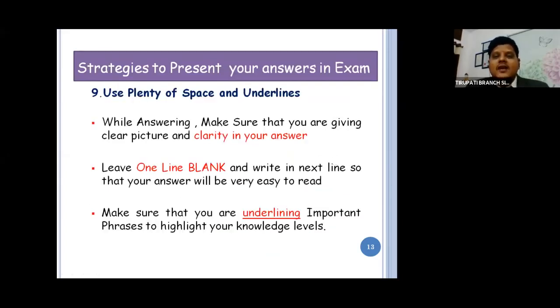Use plenty of space and underlines. This is very, very important, friends. So if I am not wrong, yes, let me take this screen.